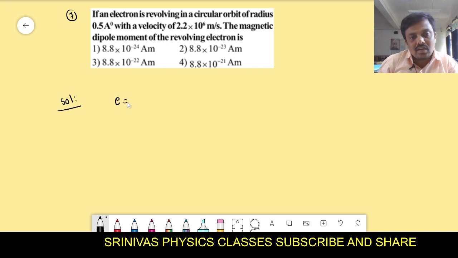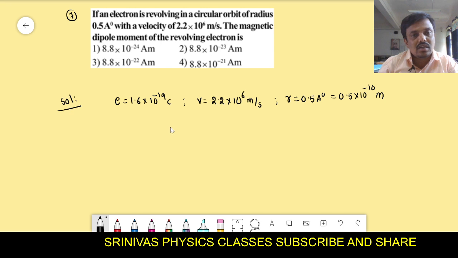Yes, electron charge we know 1.6 into 10 to the power of minus 19 coulomb. That electron is moving in particular orbit with speed 2.2 into 10 to the power of 6 meter per second, and the radius of the orbit they give us 0.5 angstroms that you convert into meters, that is 0.5 into 10 to the power of minus 10 meters. Then our question is that magnetic dipole moment. Magnetic dipole moment of revolving electron, its formula is evr by 2.